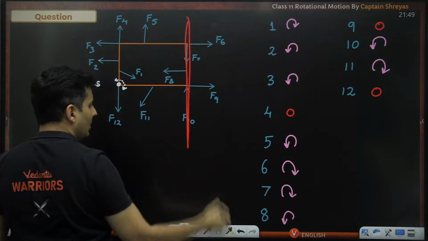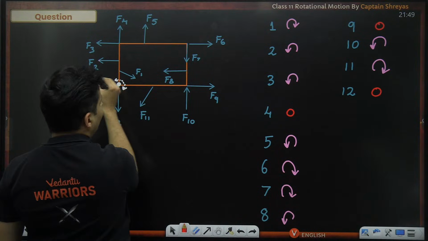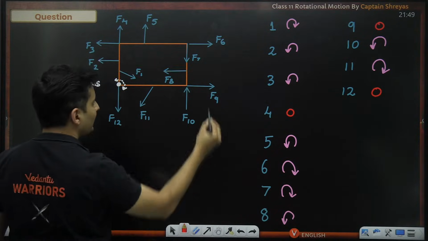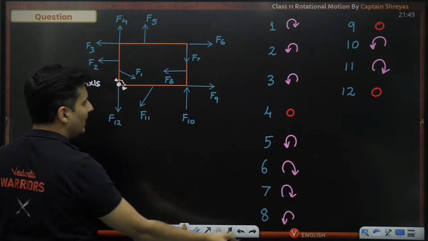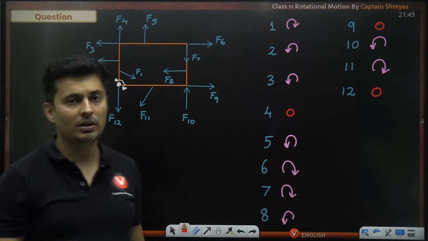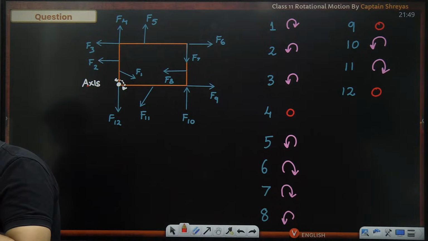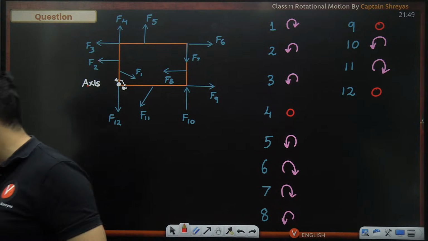F7, if you extend it, it is not passing through the axis. F8, not passing through the axis. F9, you extend it, it is passing through the axis. That's why the ninth force is giving zero torque. Okay, clear now? Abhijit, see if this much is understood.